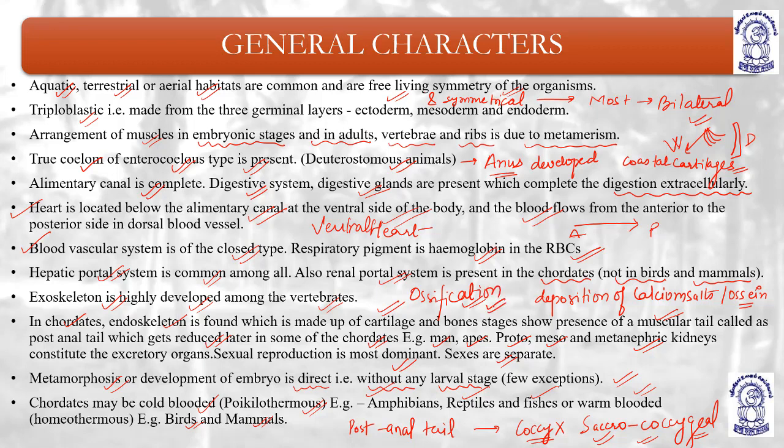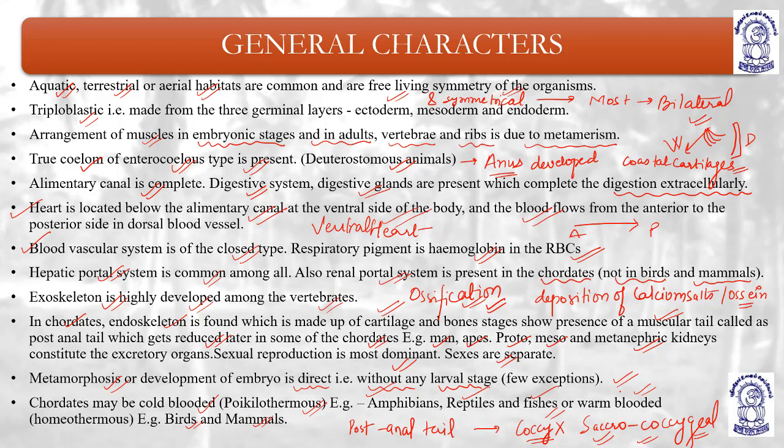Chordates show presence of a muscular tail called the post-anal tail. This post-anal tail may be present in the adult stage, or it may be reduced, or it may be absent. For example, in man and apes, the post-anal tail is basically converted into the coccyx, or sacrococcygeal junction. Sexual reproduction is highly developed, highly dominant, and sexes are separate.